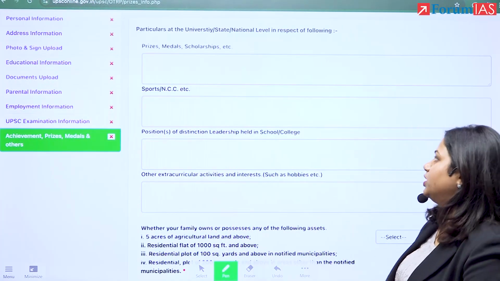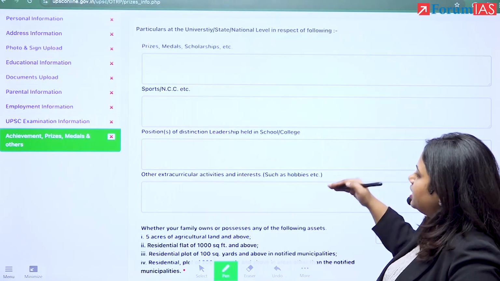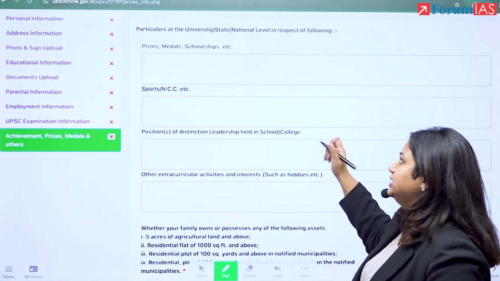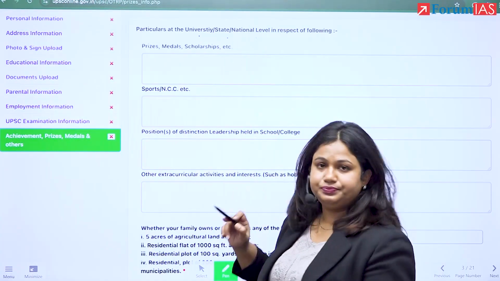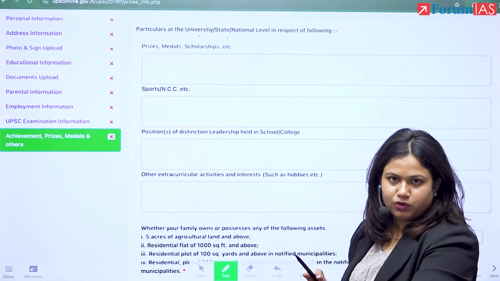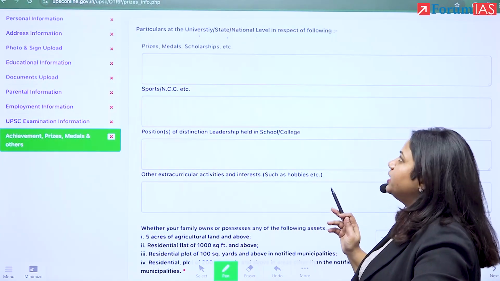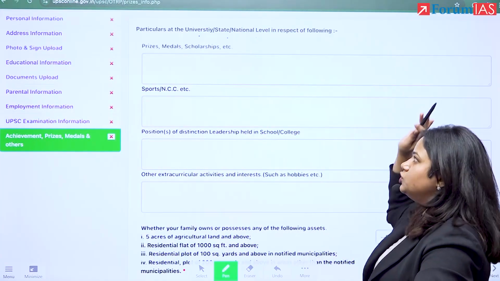However, what are the things that we must take into account? Number one, look at the things that they're asking for very, very clearly. They're asking for university, state and national level, right? Which means that they're not asking for school level, all right? You have to prioritize it on the college level, university level, the prizes, medals and scholarships that you've gotten.